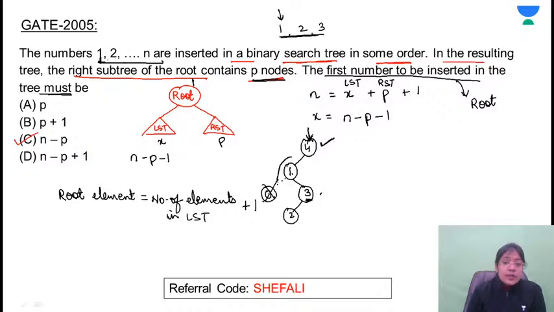तो कितने elements available है left subtree में? That is 3. So the next root element will be what? It will be 4. Make sense? So we have already calculated the number of elements present in the left subtree, that is n minus p minus 1 plus 1, क्योंकि last element तो यहाँ पे add हुआ ही है, so we have to take the next element. So it comes out to be n minus p minus 1 plus 1 and this comes out to be n minus p. So C is the correct answer.